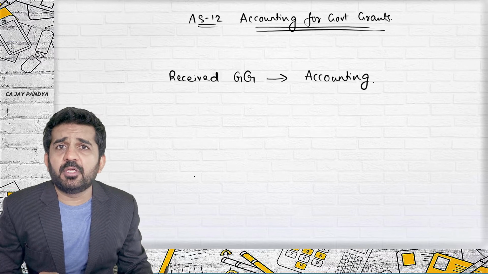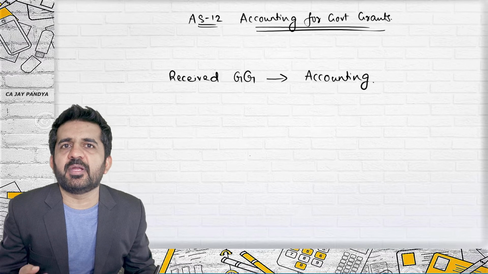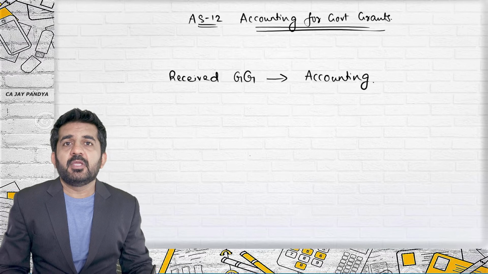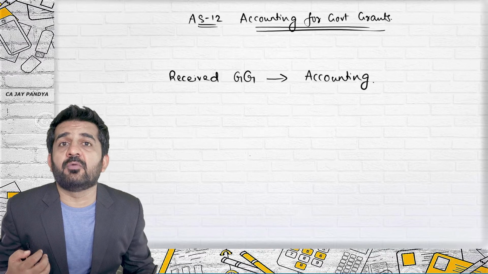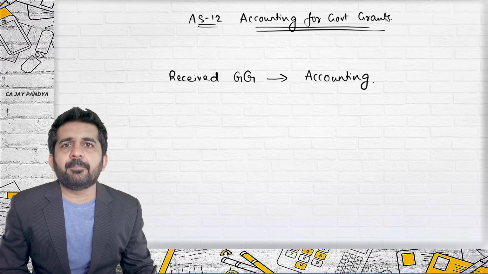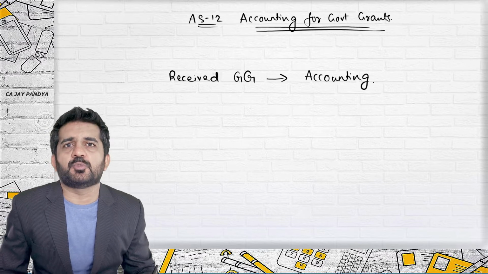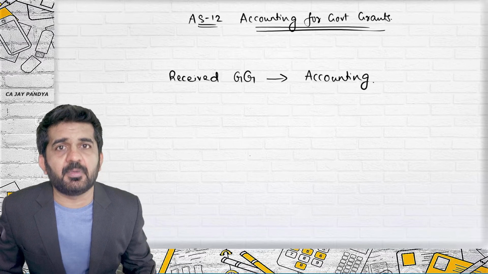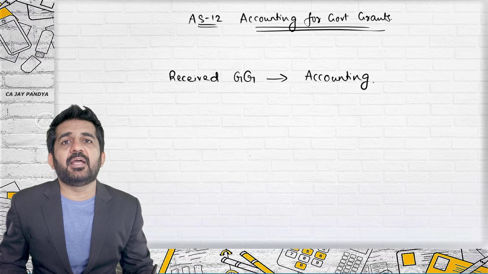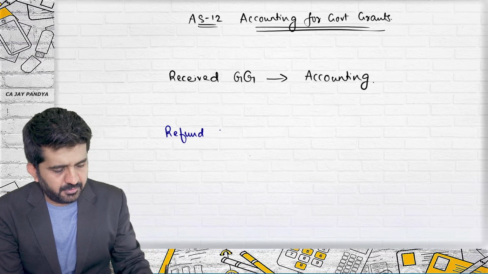What we are going to learn in part 2 is, if some of the conditions attached to the government grant are not satisfied, if due to some reason you need to refund that government grant, government orders you to refund that particular grant. It happens n number of times at n number of places that the conditions are not satisfied, some of the prerequisites given by government are not satisfied, and government demands the grant back, and the enterprise will have to refund the government grant.